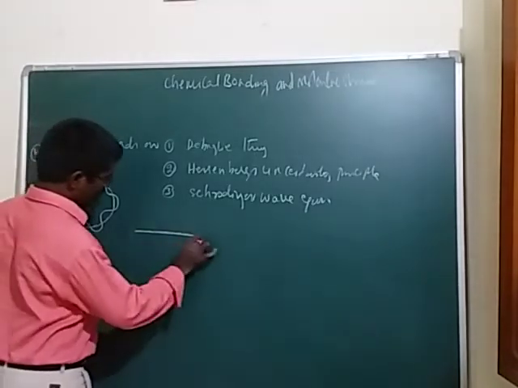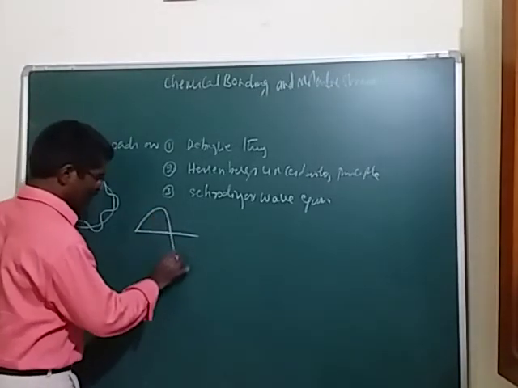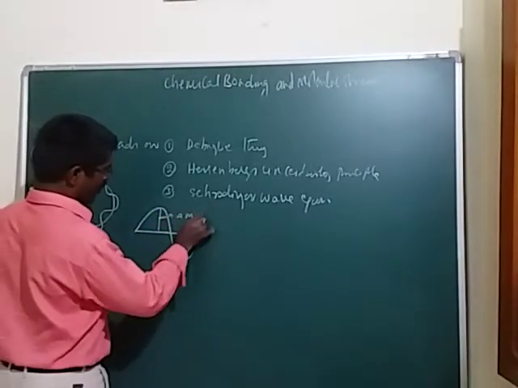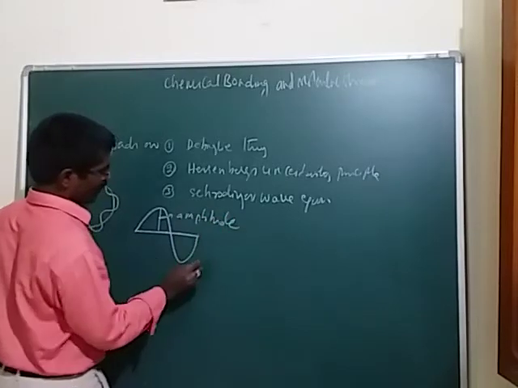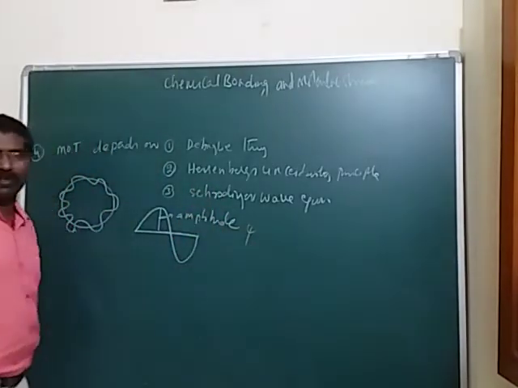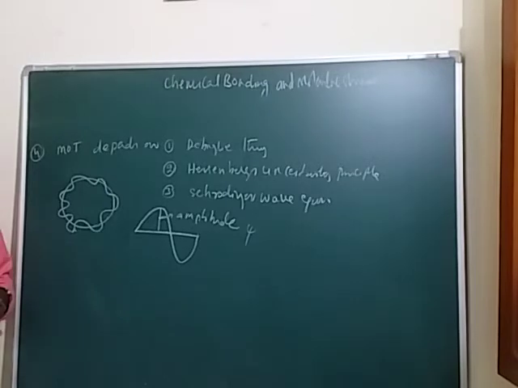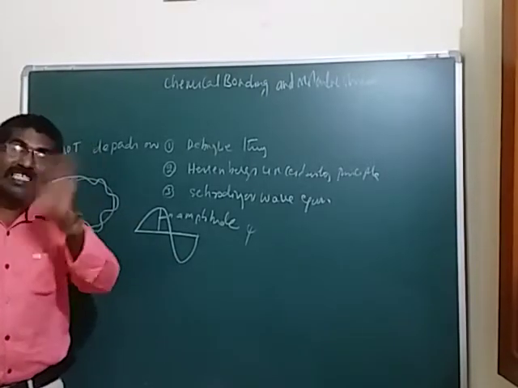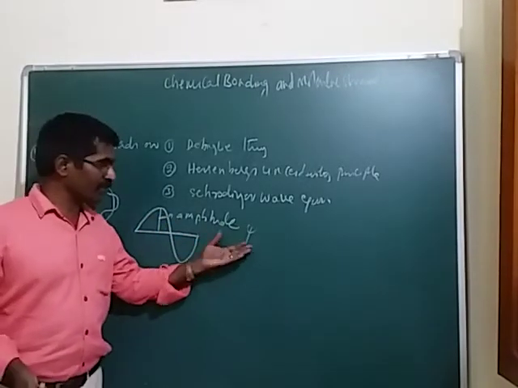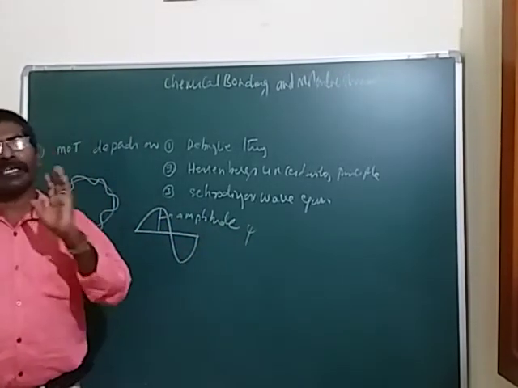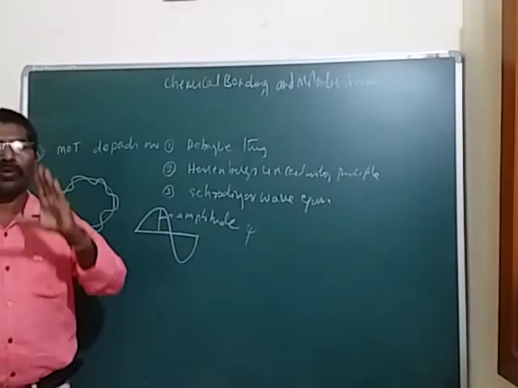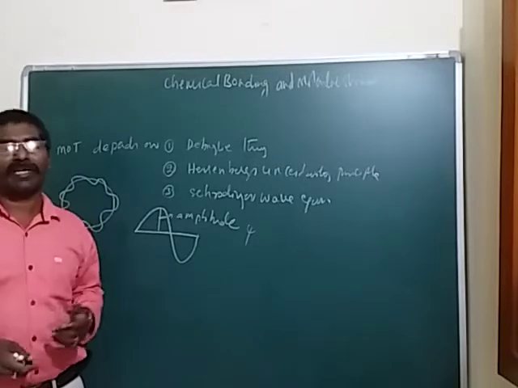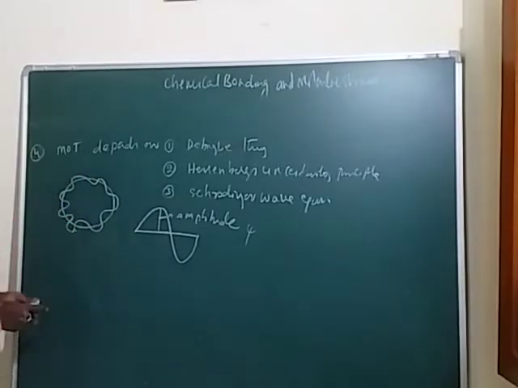And one more thing, you should take this one. This one is the amplitude. It is denoted by this one. The probability of finding an electron, that information, is given by psi square. But in case of amplitude, psi has no complete meaning. Psi has no complete meaning, but psi square has the complete meaning, okay students.